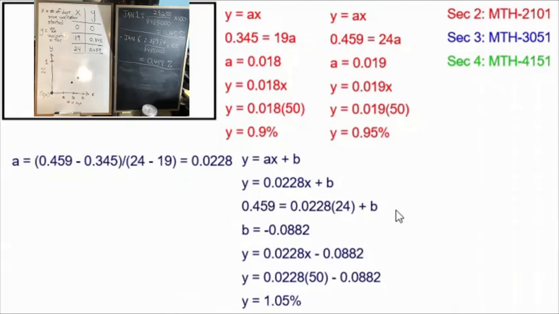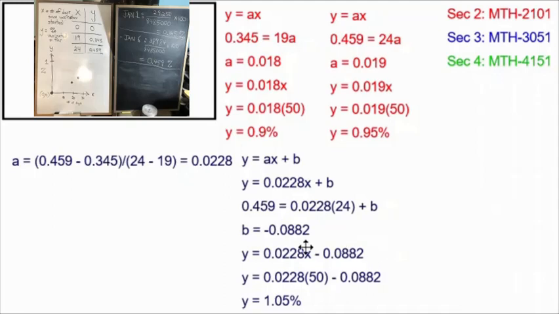Using the form y equals ax plus b, I take my 0.0228, my slope that I have calculated, and I plug it into the a position, and then I plug in one of the points from my table of values. This time I chose x equals 24, y equals 0.459. This leaves me with only b as my unknown, and I'm able to calculate a b of negative 0.0882. That gives me an equation y equals 0.0228x minus 0.0882. All of these values have been rounded, but I'm trying not to round too high because I want to retain a little bit of accuracy.